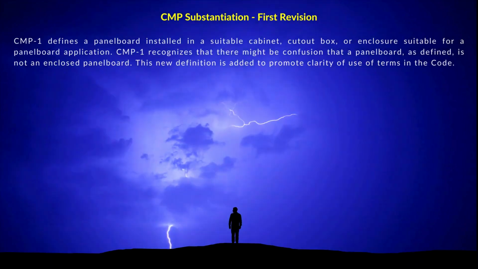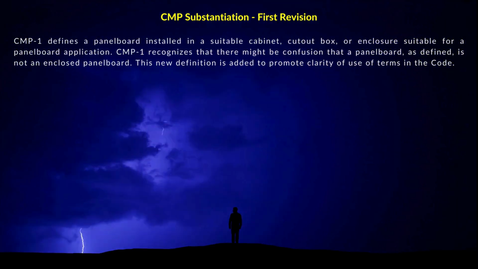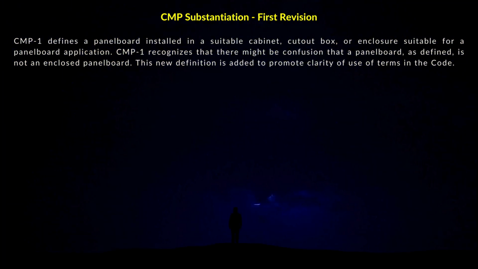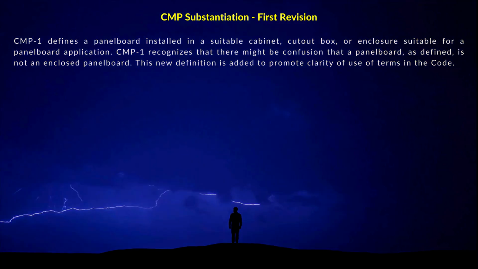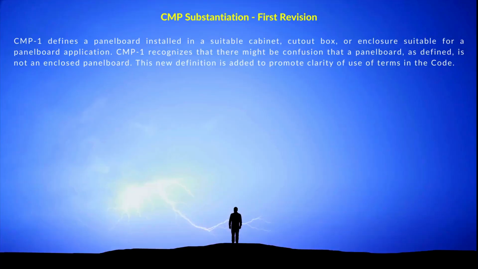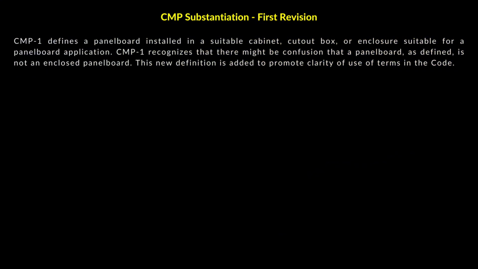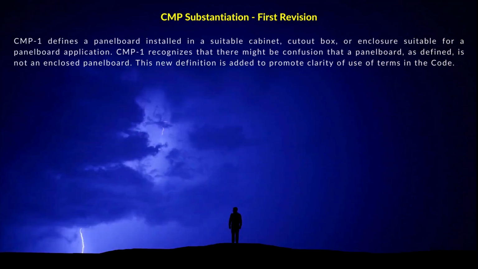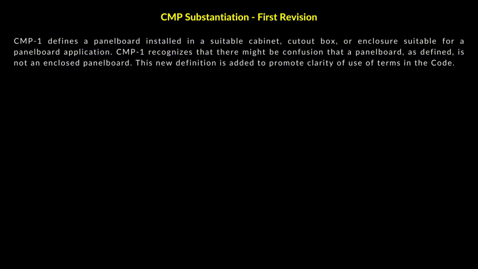Code-making Panel 1 defines a panelboard installed in a suitable cabinet, cutout box, or enclosure suitable for a panelboard application. Code-making Panel 1 recognizes that there might be confusion, that a panelboard, as defined, is not an enclosed panelboard. This new definition is added to promote clarity of use of terms in the code.